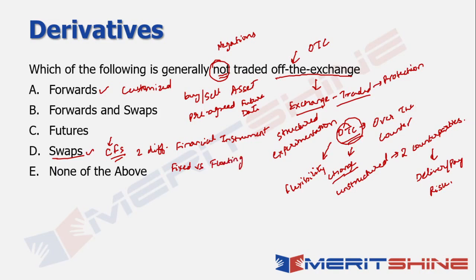For example, we talk about fixed versus floating, right? So while I am constantly playing in the market, I might be more comfortable with a floating rate, but someone who's more risk averse would want a fixed rate of interest coming in, right? So in that case, they can get into an interest rate swap. That's the simple layman example that I can give in this case. So again, depending on the structure involved, swaps can also be highly customized, right? So in that context, the option which fits the bill here is futures, because they are exchange traded and because they are highly standardized. So that becomes our answer in this particular case.